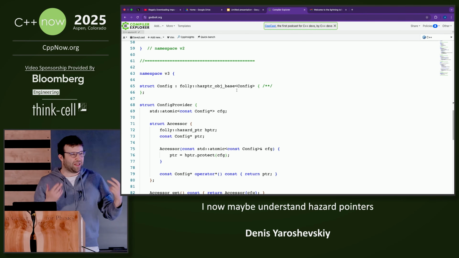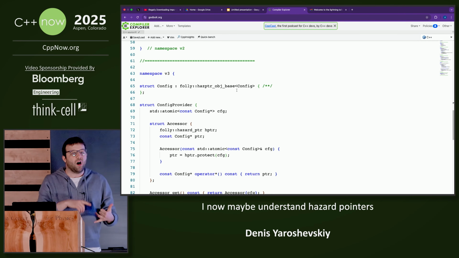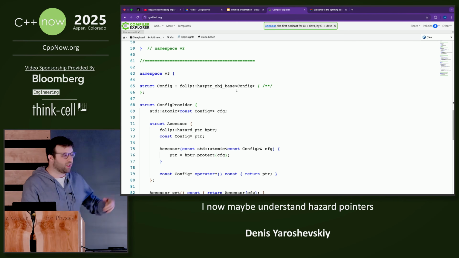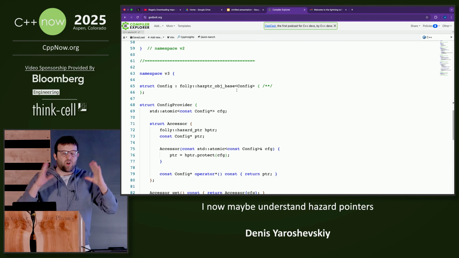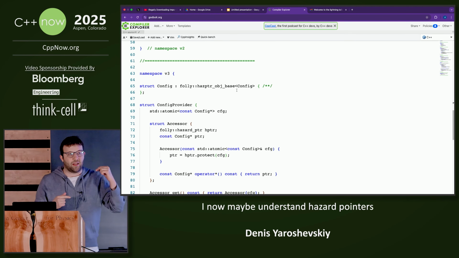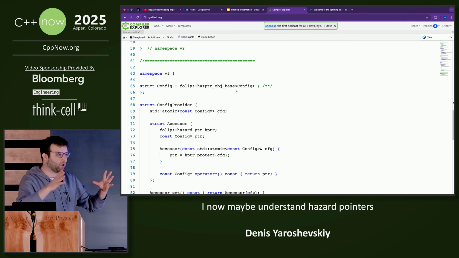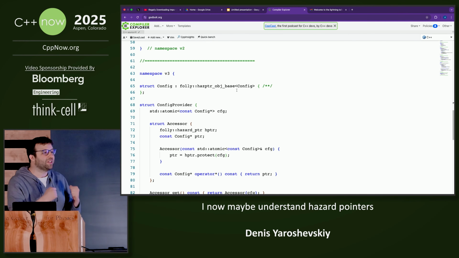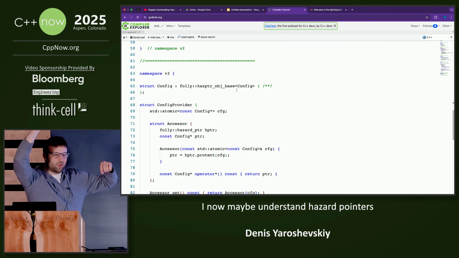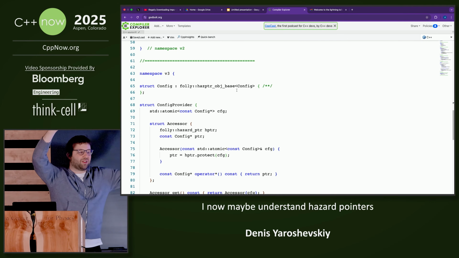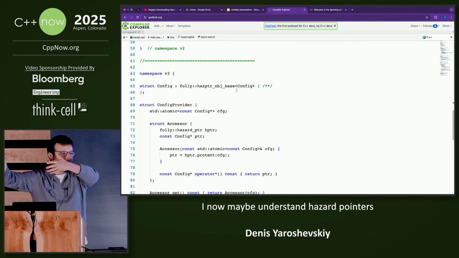In C++26, I think, we're getting a couple of new primitives for synchronization, for reclamation. One of them is called RCU, the other is called hazard pointers. Here I'm talking about hazard pointers. There are many possible implementations, but one of the easiest ways to implement them is to use thread local storage. So when you want to say, please don't delete stuff, you publish something in your thread local storage. And then when you want to do reclamation, the thing that does reclamation goes to everybody's thread local storage and looks at what they have there. All right?